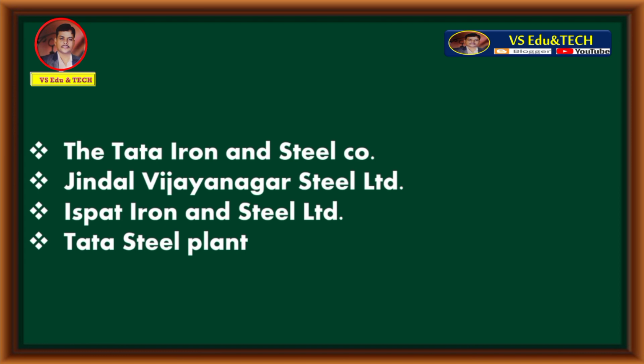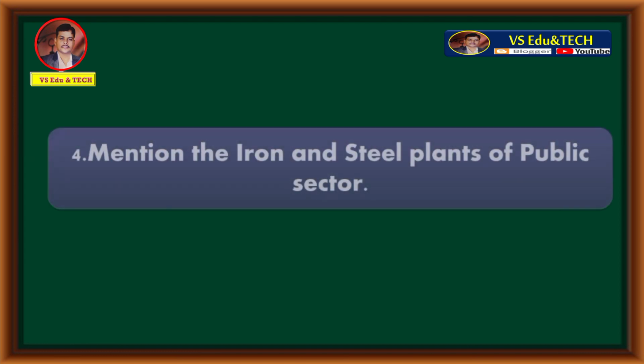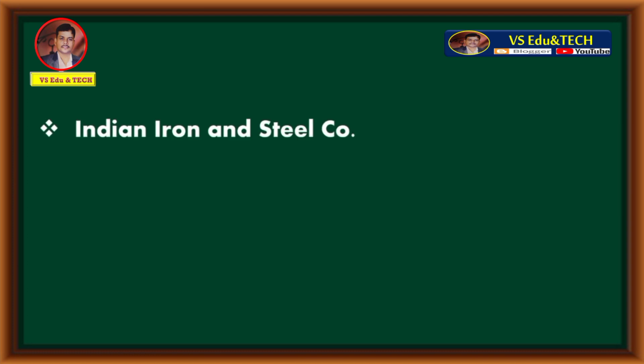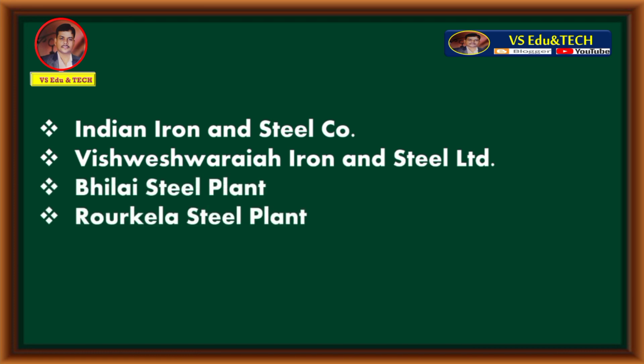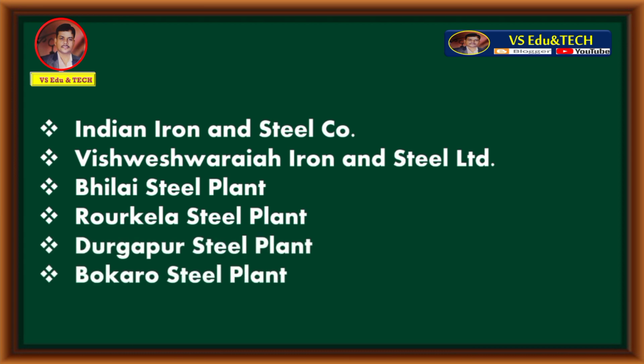Let's move to question number 4. Mention the iron and steel plants of public sector. The iron and steel plants of public sector are Indian Iron and Steel Company, Vishwesvaraya Iron and Steel Limited, Bhilai Steel Plant, Rourkela Steel Plant, Durgapur Steel Plant, Bokaro Steel Plant.